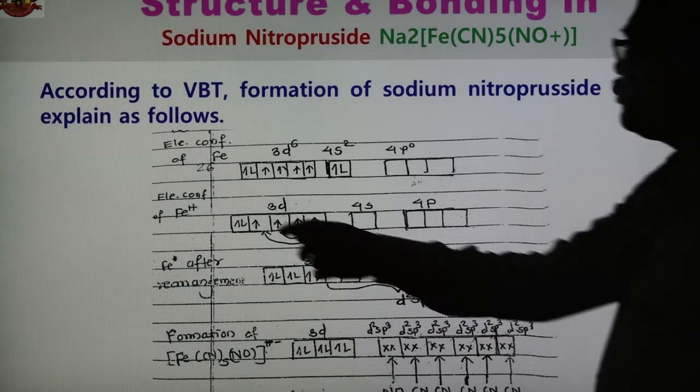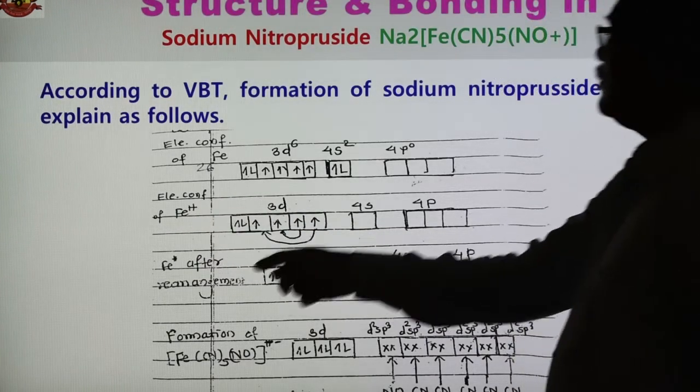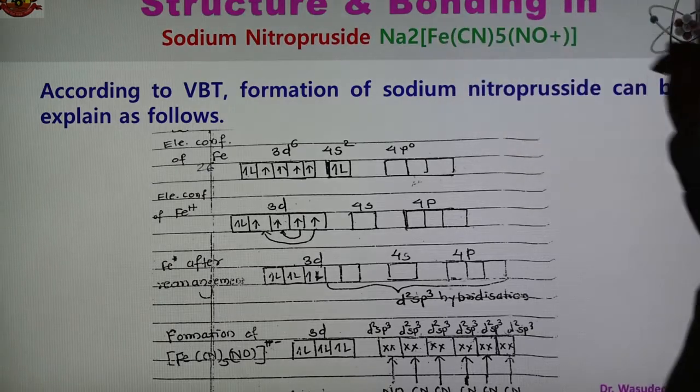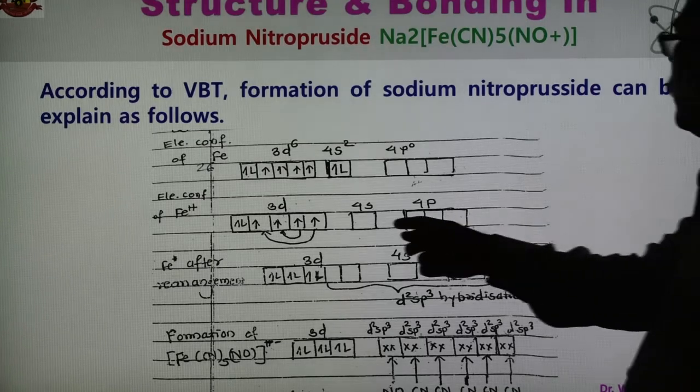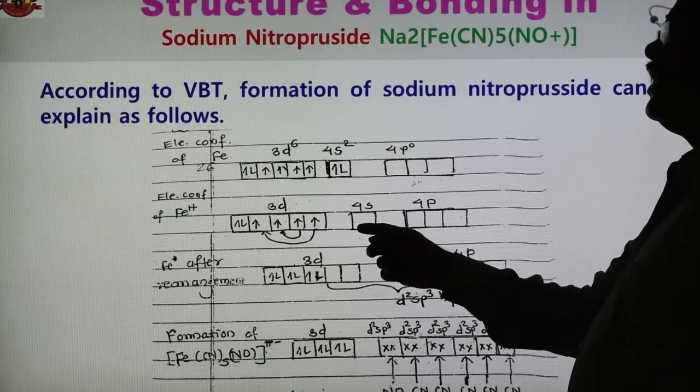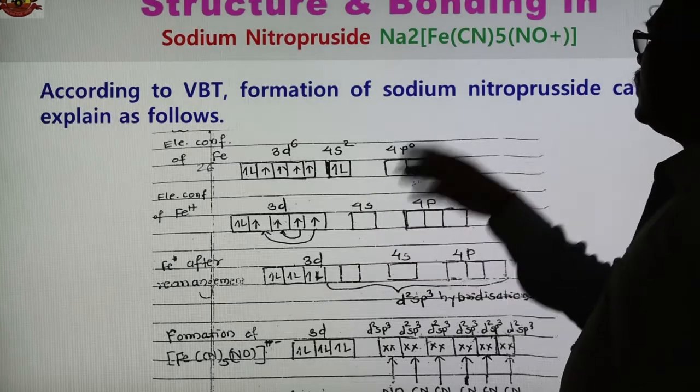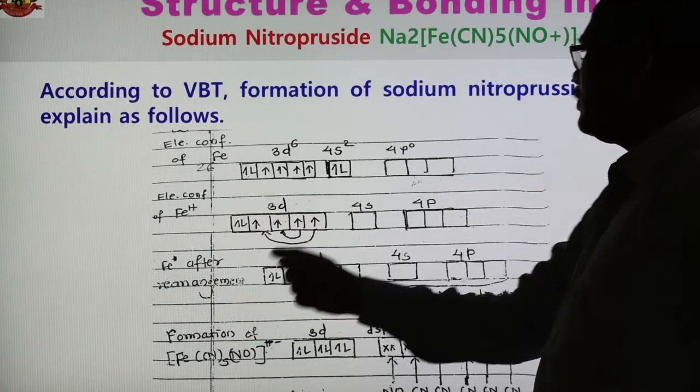Now the electronic configuration of Fe2+, because in this complex Fe has a 2+ charge. Therefore 2 electrons are lost from 4s, so here there is no electron.